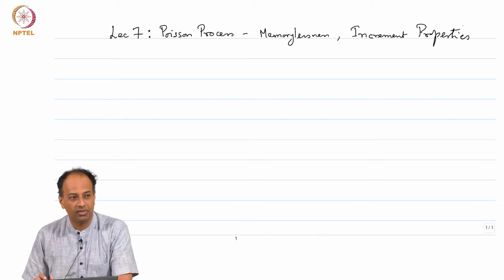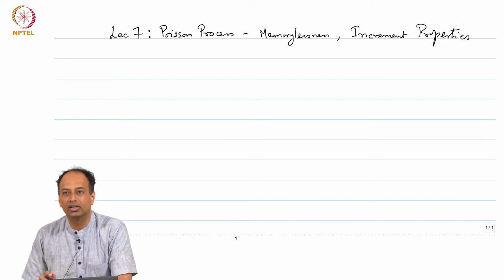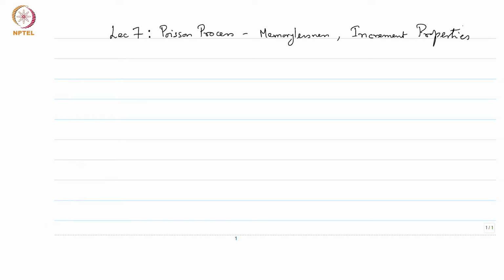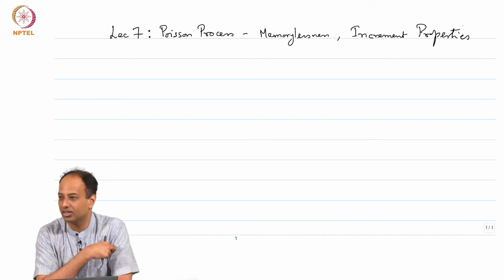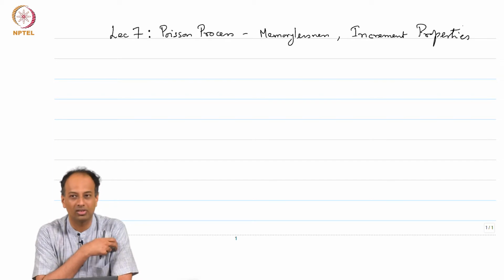So, yesterday we introduced a Poisson process. We said that if you have a counting process, you can think about the counting process in terms of N of t, which is the number of arrivals up to and including time t, or you can look at it in terms of the arrival epochs S_i's or the inter-arrival times X_i's. If these inter-arrival times X_i's are independent and identically distributed, you say that the process is a renewal process. Okay. The counting process is a renewal process.